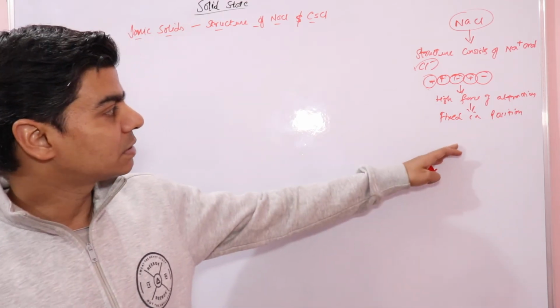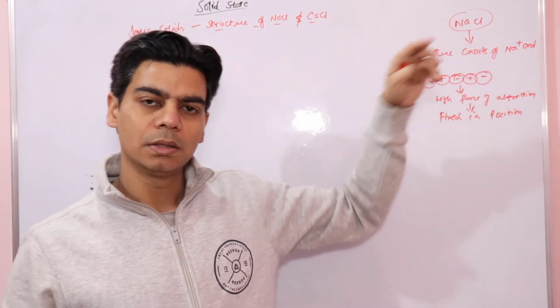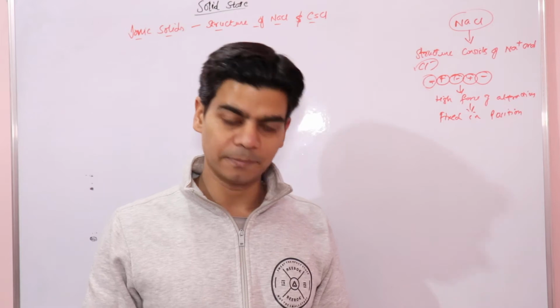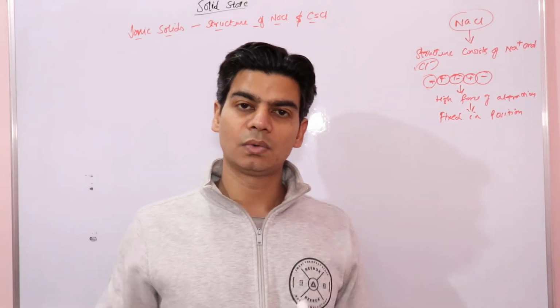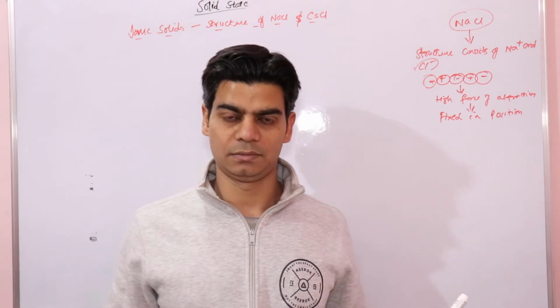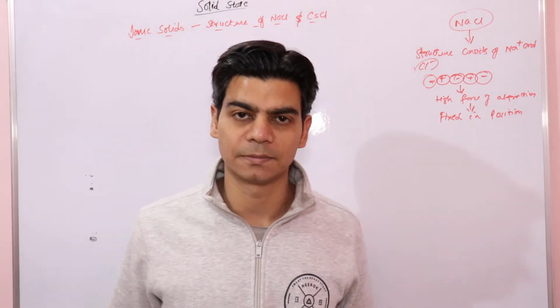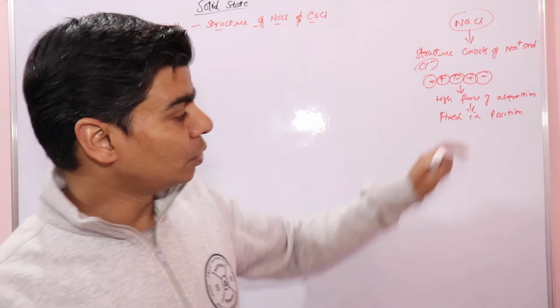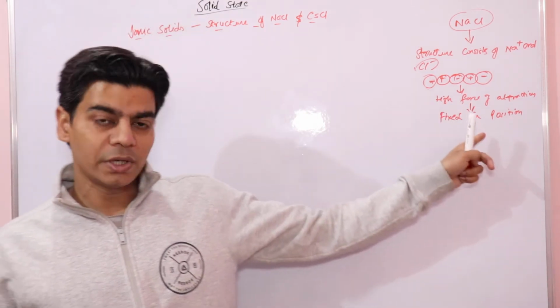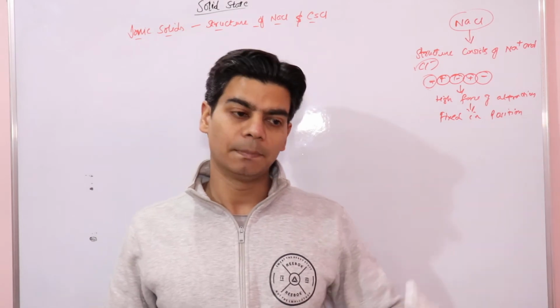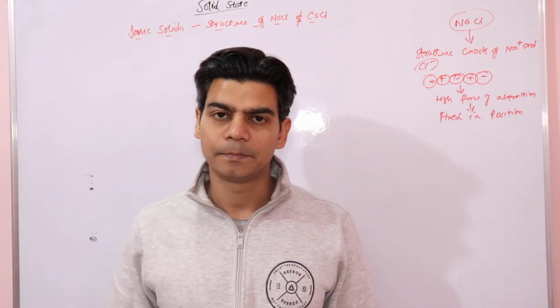In the crystal lattice of sodium chloride, the sodium and chloride ions are fixed in their position. That means they are not mobile, right? Due to which solid sodium chloride is a bad conductor of electricity, right?